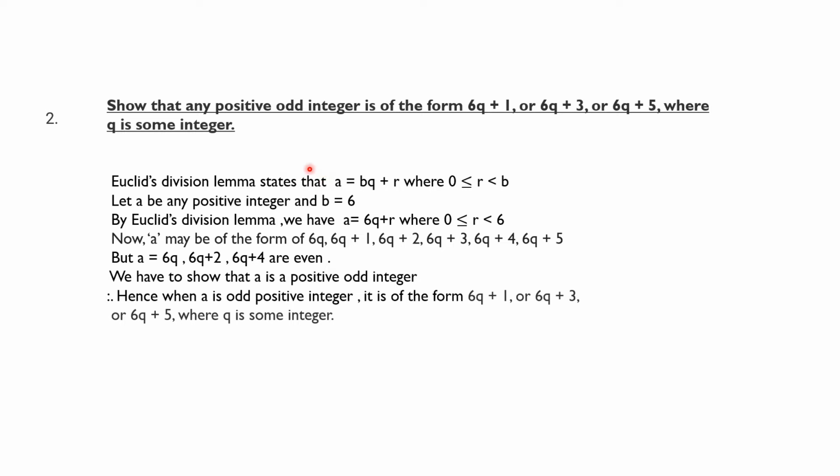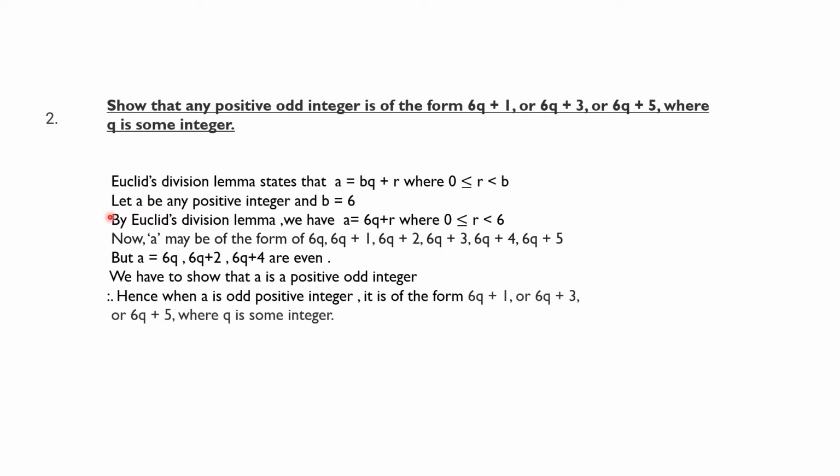Here, in the place of a, it is positive odd integer, and in the place of the remainder form, it is 6q plus 1 or 6q plus 3 or 6q plus 5. From this, it is clear that b equal to 6.